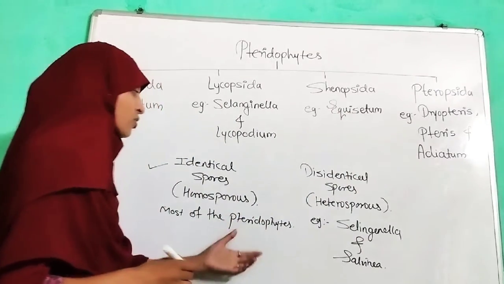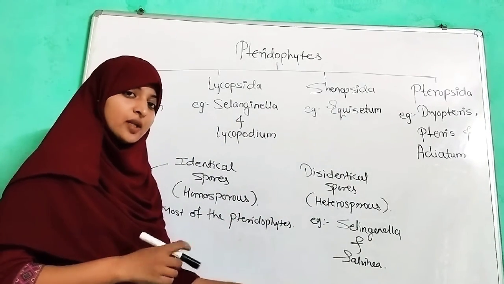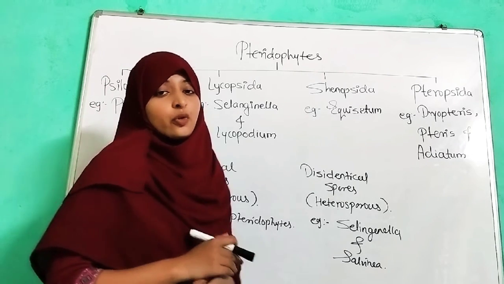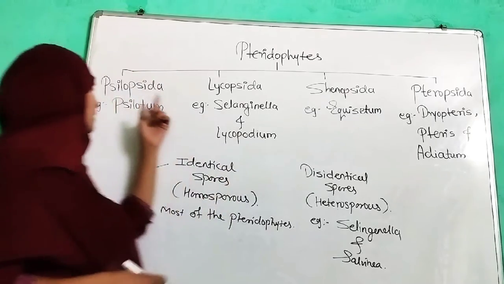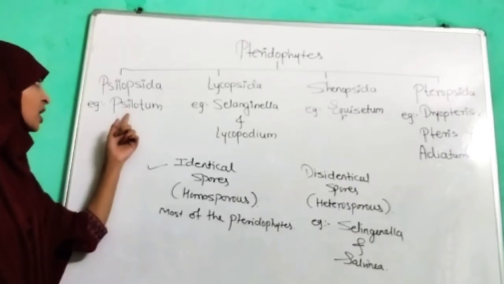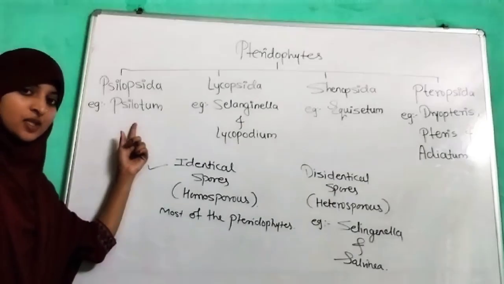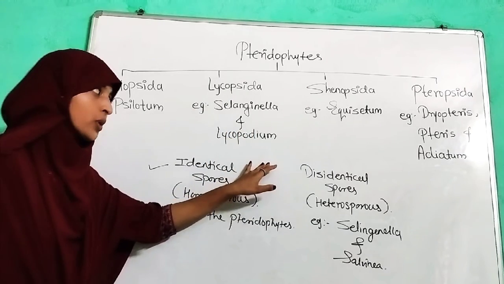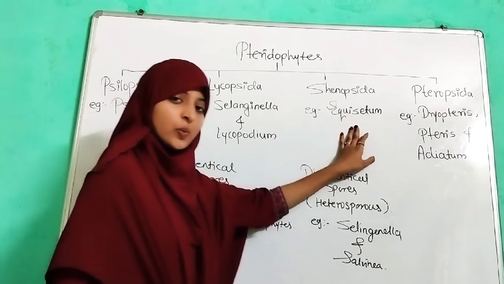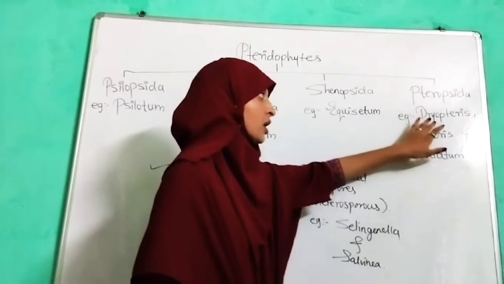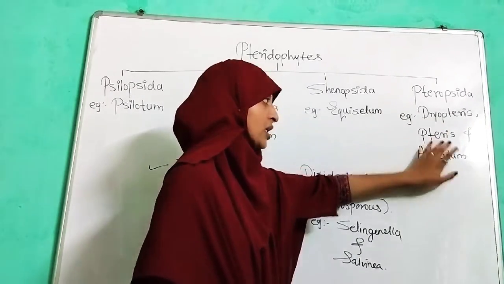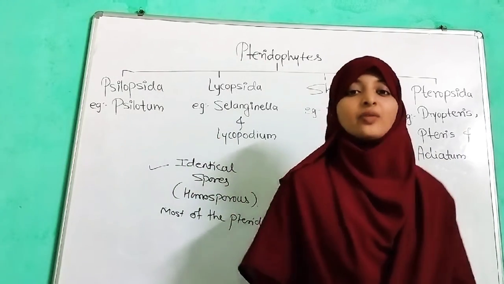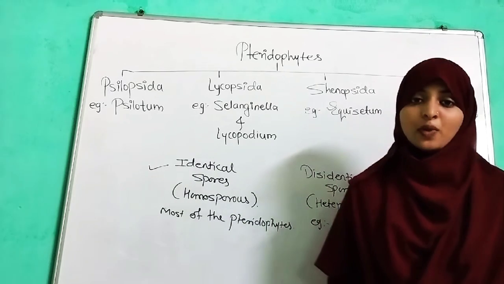So this was about some classes of pteridophytes, and we have discussed that there are four different classes of pteridophytes, that is Psilopsida, Psilotum is the example given. Lycopsida, Selaginella and Lycopodium. Sphenopsida, Equisetum. Pteropsida, Dryopteris, Pteris and Adiantum. So this was about the pteridophytes. Now we are going to discuss gymnosperms.